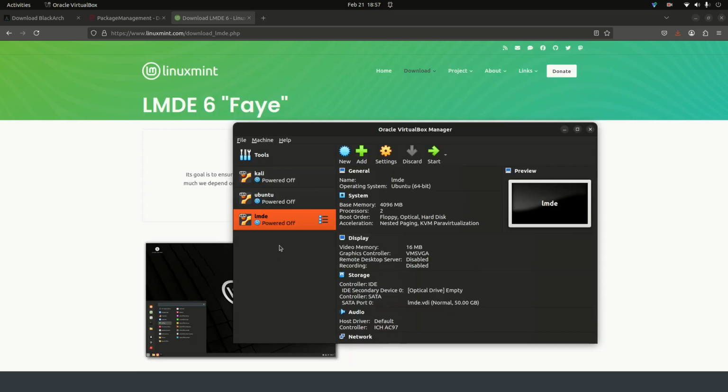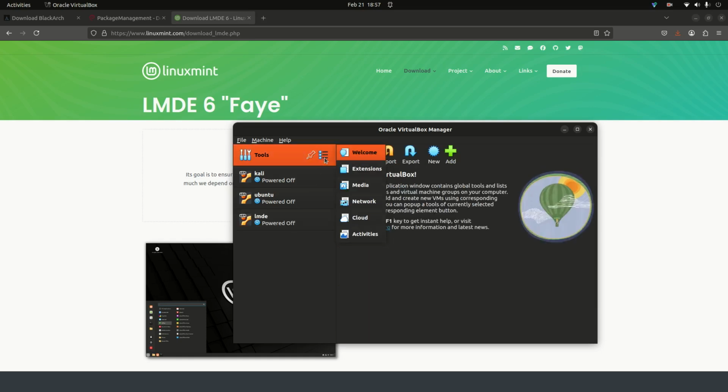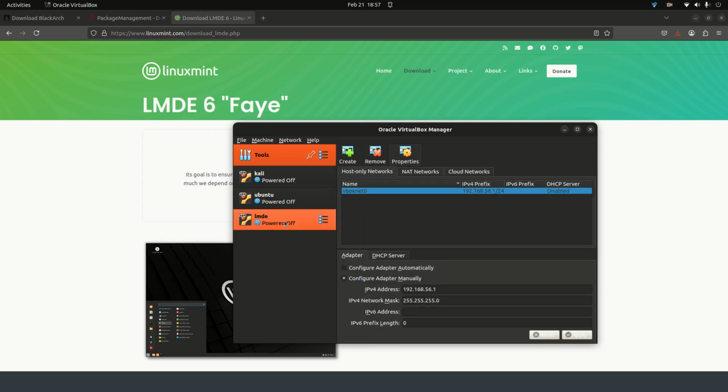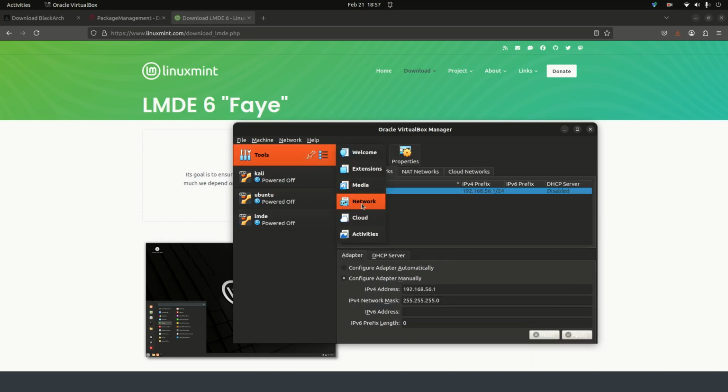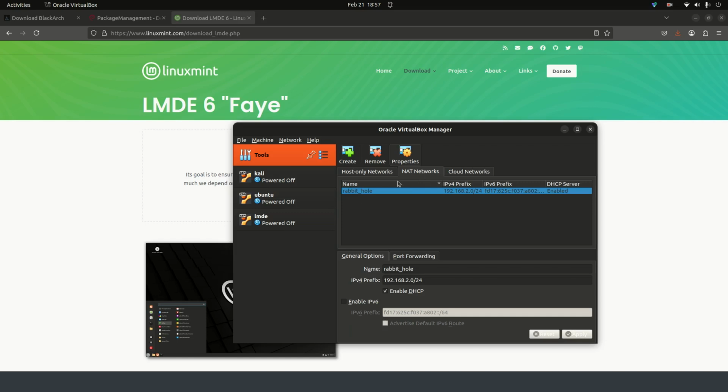Okay, cool. So what we want to do right here is go to Tools, Network, or actually here. No, we were right. We can go to Network, rabbit hole.